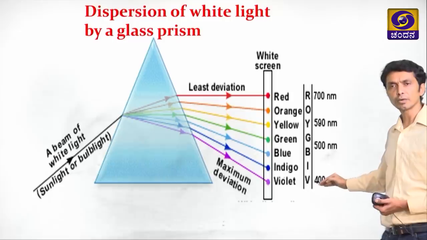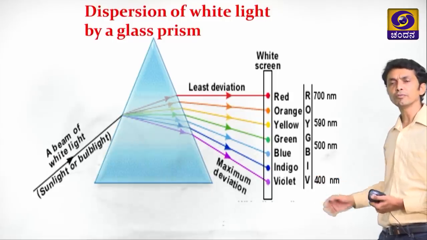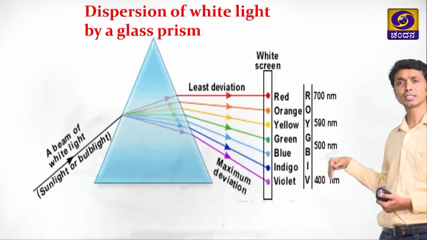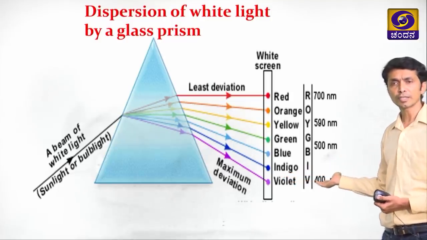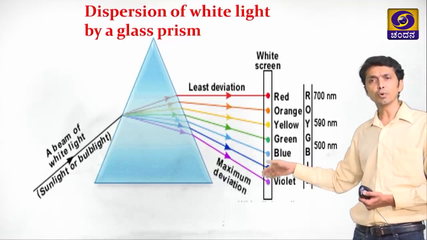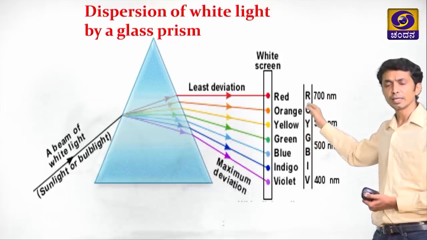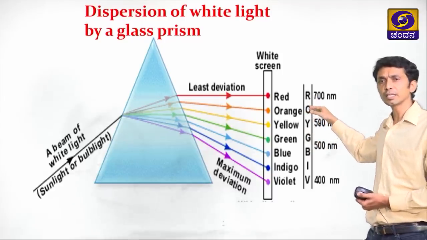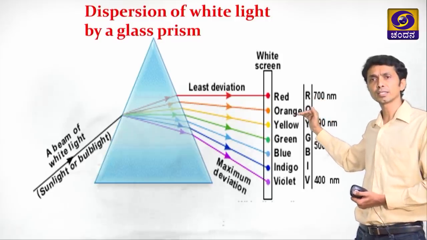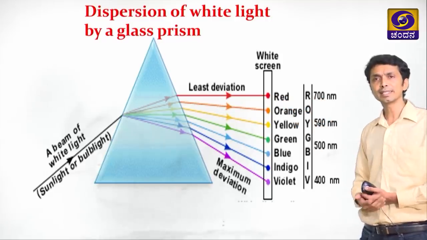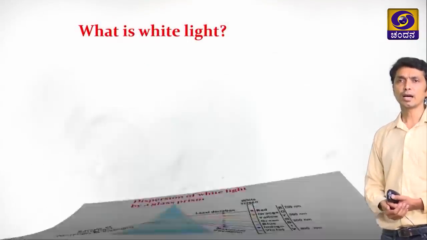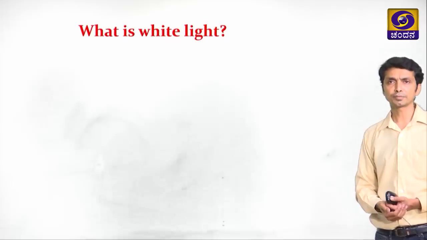So, violet has the lowest wavelength, because of which its refractive index is high. Violet's refractive index is high. That is why it bends the most. Whereas red has the highest wavelength, because of which it has the lowest refractive index, because of which it bends the least. So, now let us see what is white light.